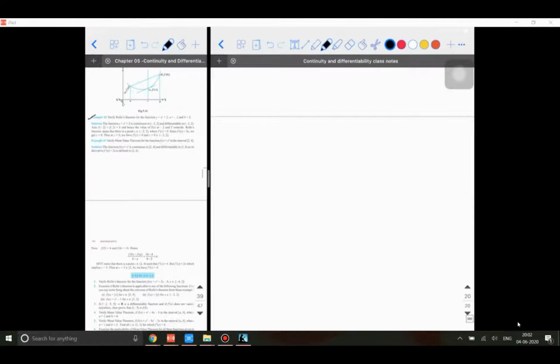y is equal to x square is a graph like this. Can you tell me what parabola it is? Upward. It's an upward parabola. So for an upward parabola like this, between the points 2 and 4 somewhere over here, there is a point c where if I try to draw a tangent, this tangent will be parallel to this.